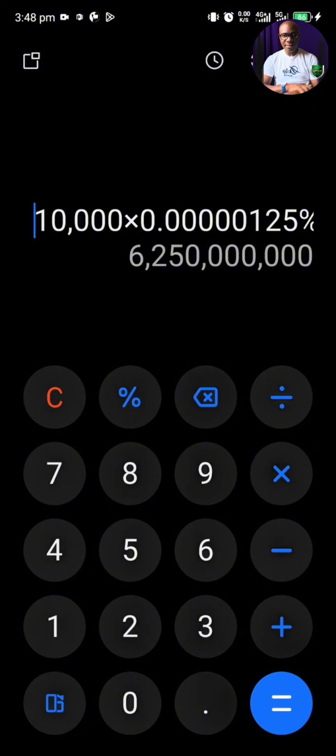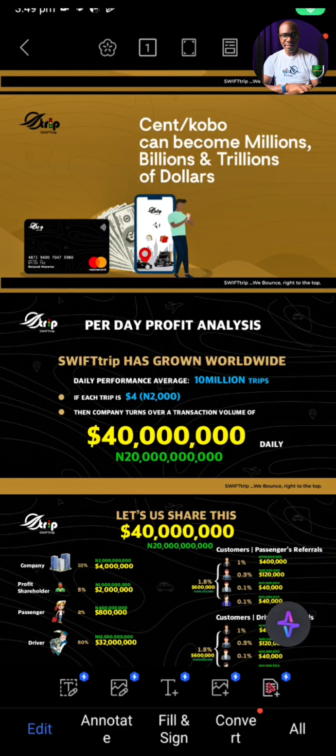Now remember, this is only for the e-taxi alone. What about if we stretch this to other areas like aviation, logistics, e-commerce, and hospitality? It's going to be mind-blowing. So ladies and gentlemen, we cannot afford to miss SWIFTtrip. Come on board and let's make sure to get things done. I expect that you shouldn't look down on kobo here and there, because when we're talking about a system, never look down on the value of what is coming in.